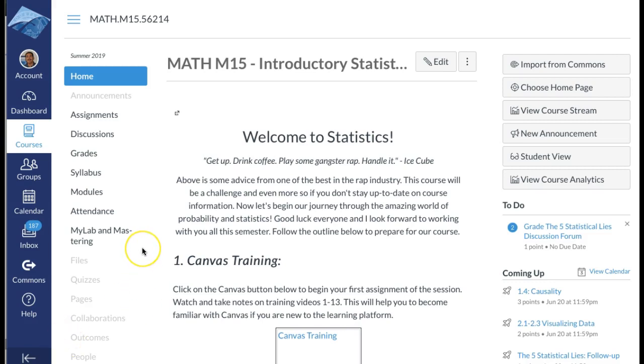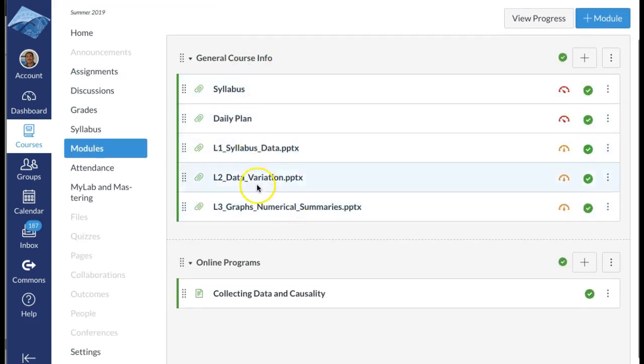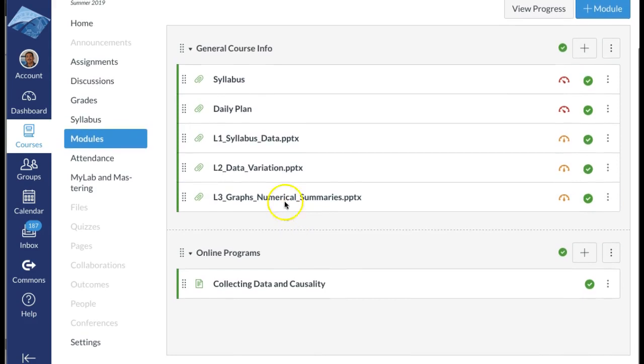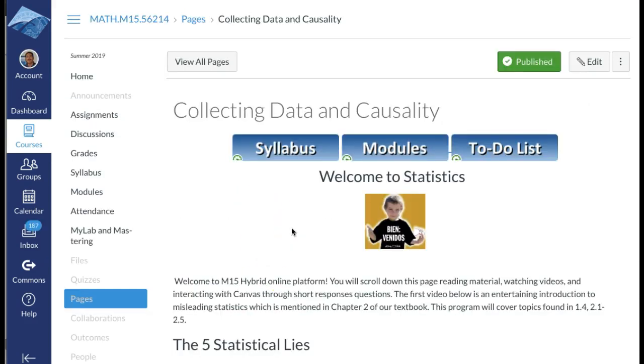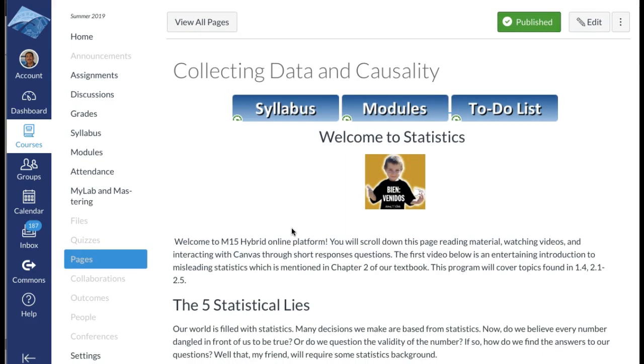If you're on our homepage for Canvas, you go here and click on modules. In modules, I have general course info. I post all the slides that I've created, and some of these are definitely ahead of where we're at in the class, but if you just want to look ahead, you may. But on here, the online programs, this is where you'll get started. If you click here on collecting data and causality, you'll get this page. Pretty much everything you need to do for the next class is already built into here.